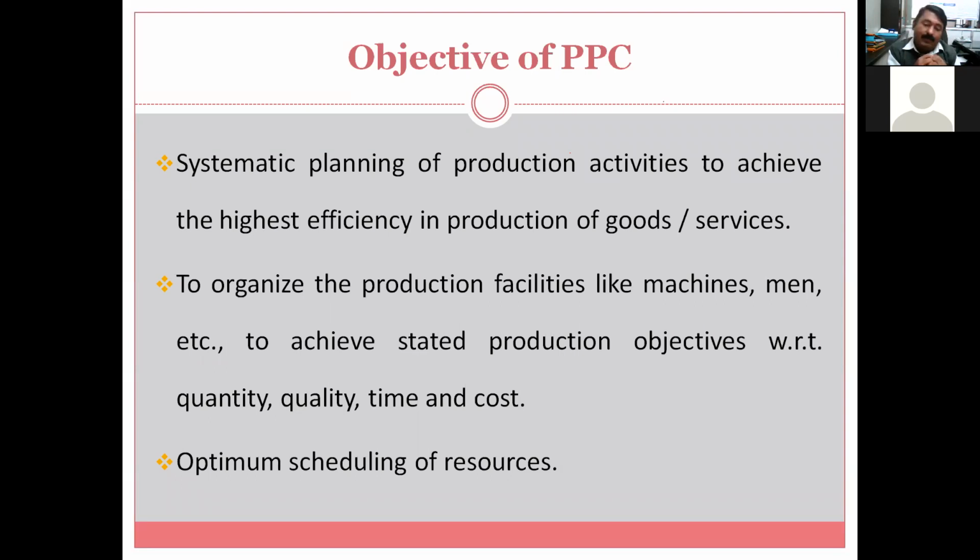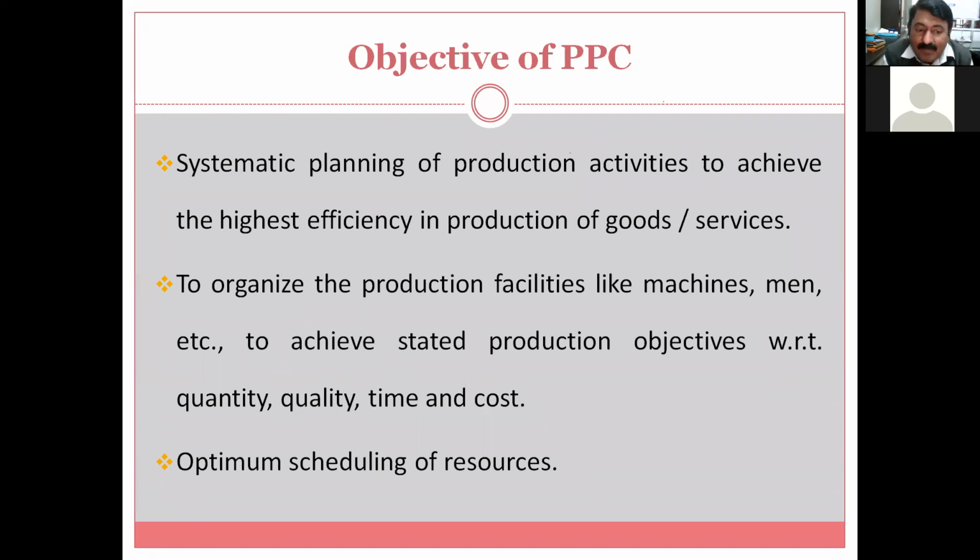Production objectives: highest quantity, right quality, right time. These are the objectives of production with respect to quantity, quality, time, and cost. So minimum cost or optimum cost, minimum time, good quality, highest quantity. These are the different objectives.